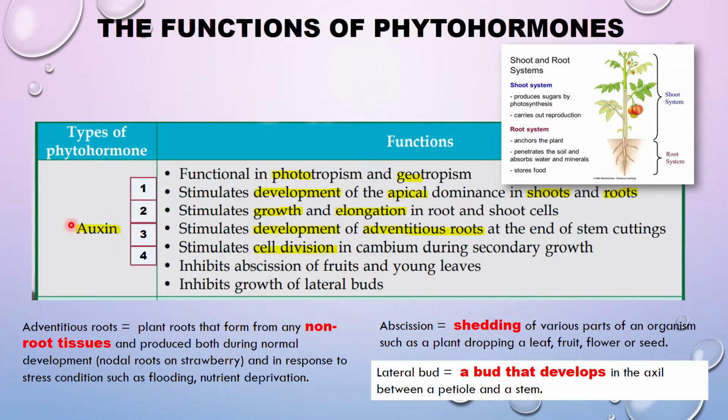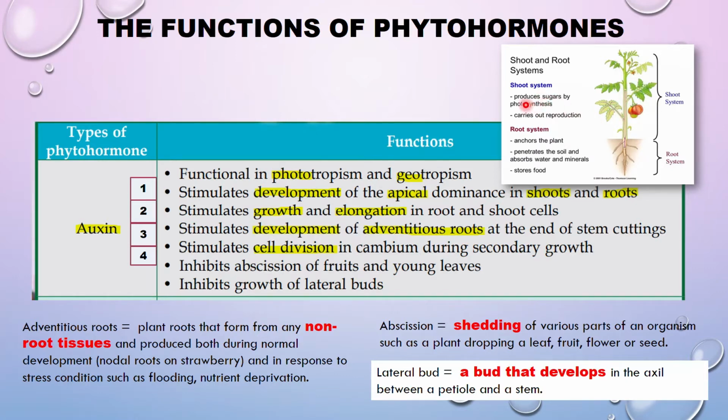First and foremost, the famous and important one, this is the auxin. Let's recall the systems in a plant: we have the shoot system and also the root system. The shoot system is the one above the ground. We have the stem and also the leaves, the fruits and the flowers.